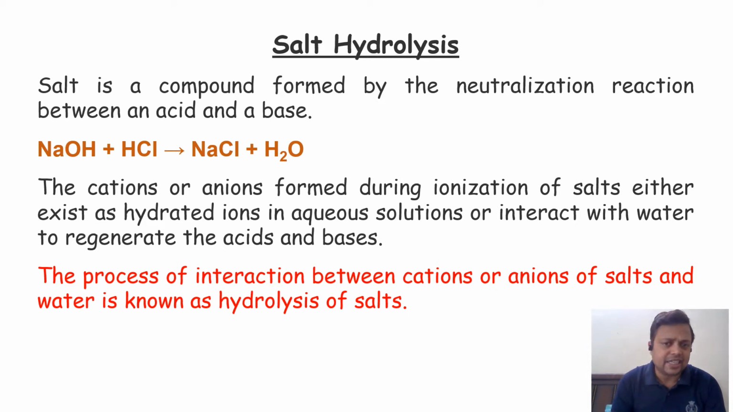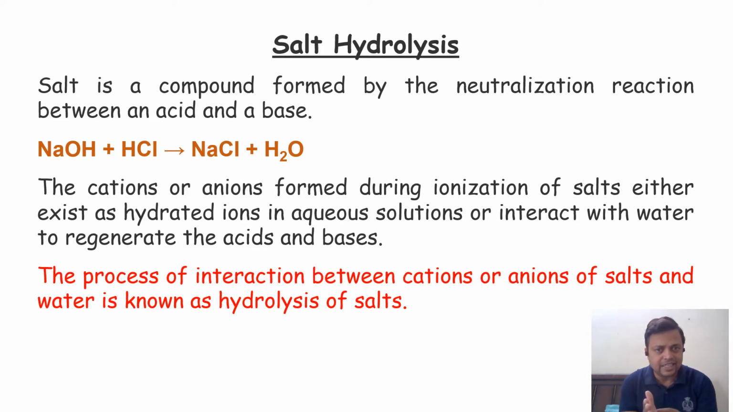So the cations and anions are formed during the ionization of salt. When salt is ionized, because we are seeing the hydrolysis of salt, we take the salt inside the water. Then cations and anions are formed during the ionization of the salt. They either exist as hydrated ions in an aqueous solution or interact with the water to regenerate the acid and the base.